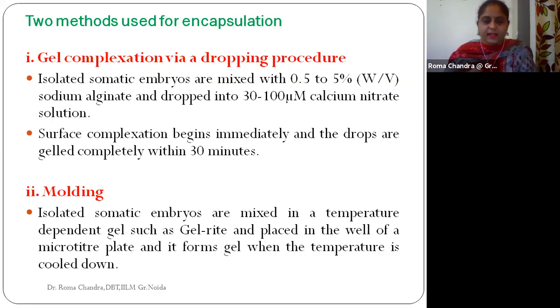For example, gelrite is a suitable temperature-dependent gel. Then we place this in the well of a microtiter plate, and there it will again form the gel. The moment the temperature goes down and cooling occurs, we will see beads of our somatic embryo. Both these methods are famous for the encapsulation process.